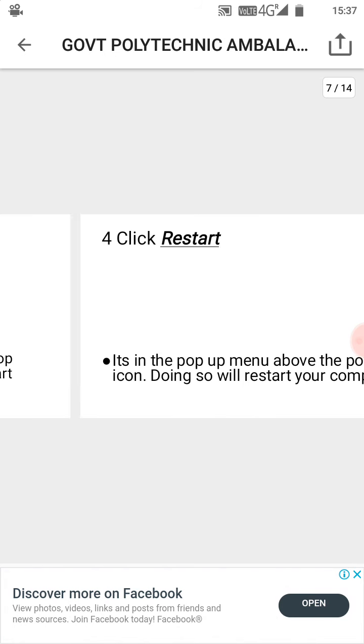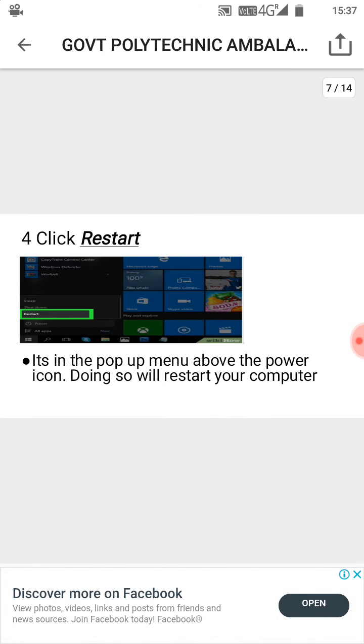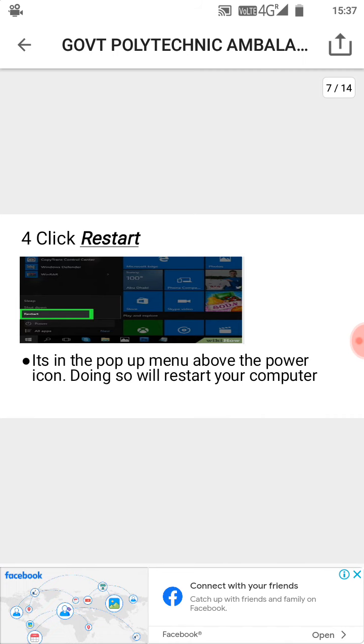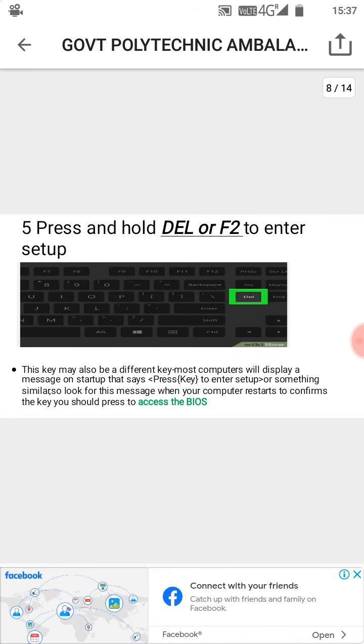Point 4. Click Restart. It's in the pop-up menu above the power icon. Doing so will restart your computer. Point 5. Press and hold Del or F2 to enter setup.